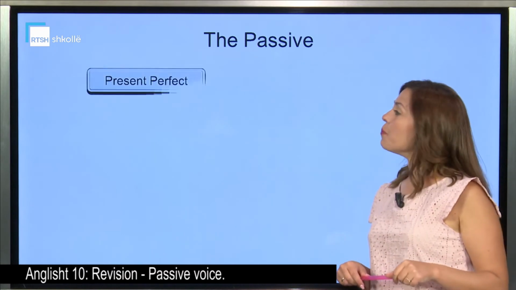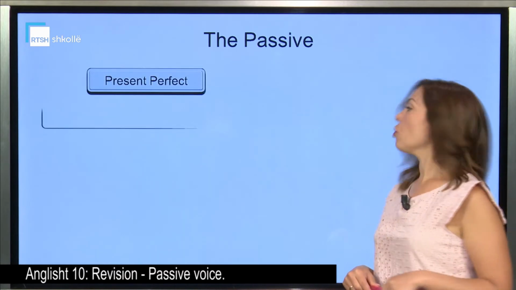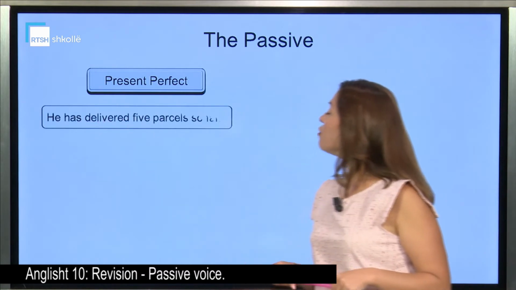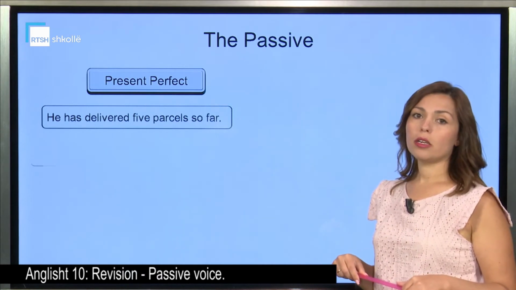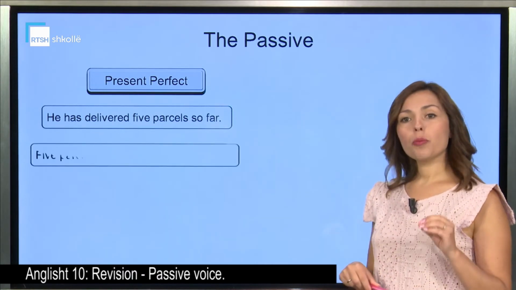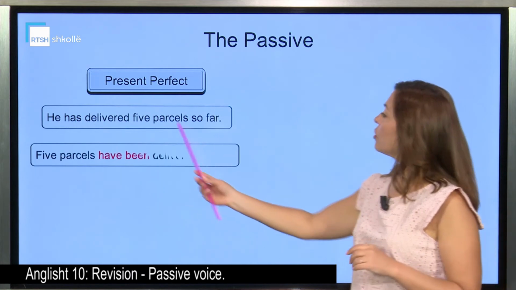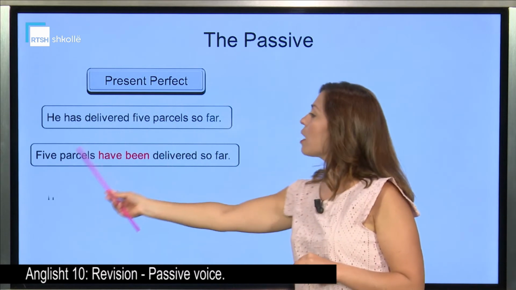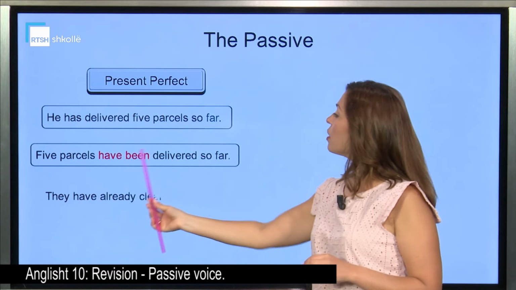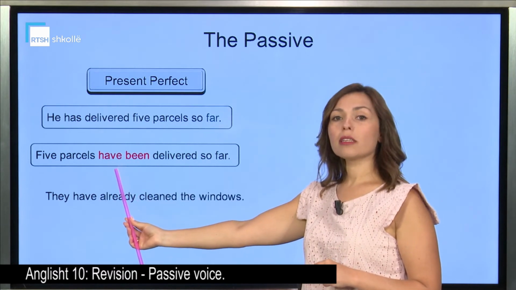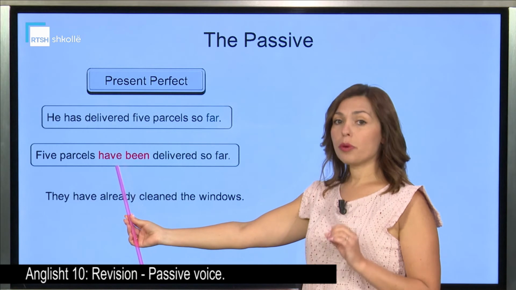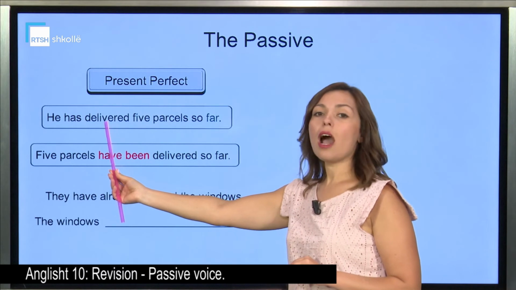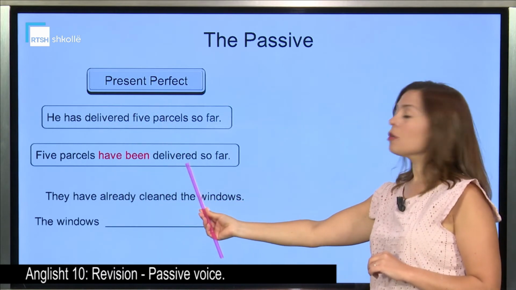Let's move on and let's see the present perfect. So, he has delivered 5 parcels so far. Has delivered. Present perfect. 5 parcels. Here it is. The object becomes the subject. The verb to be in the present perfect. Have been. Present perfect. Have been. And then our main verb in the past participle.